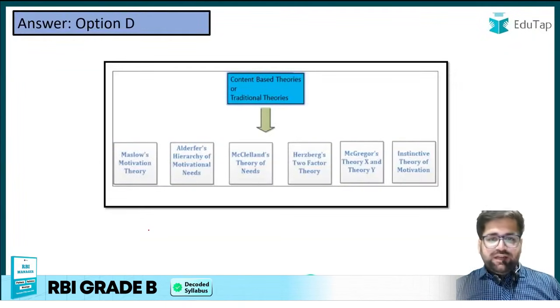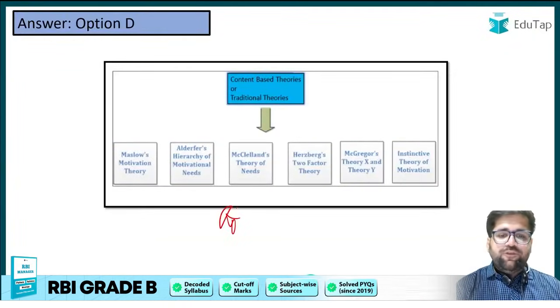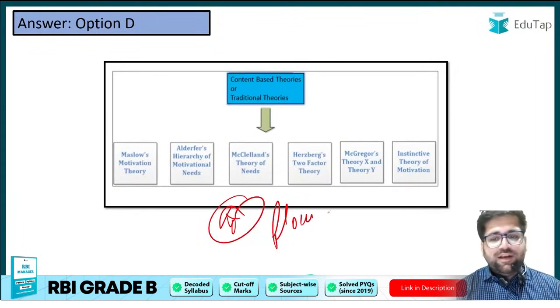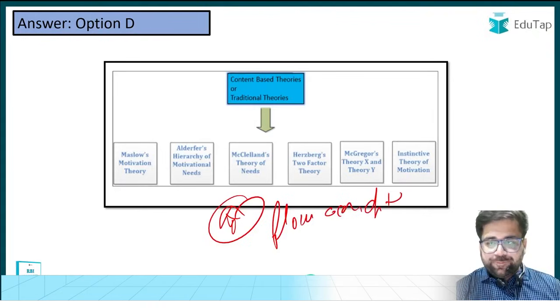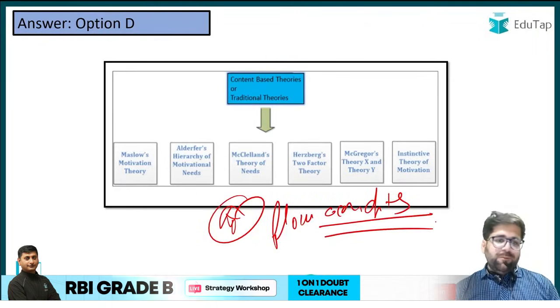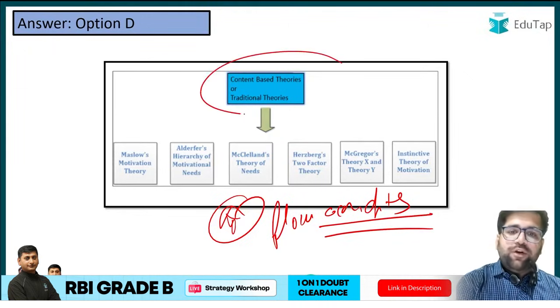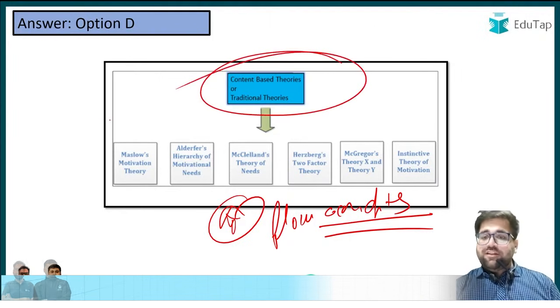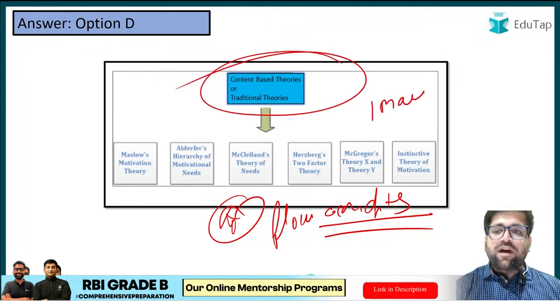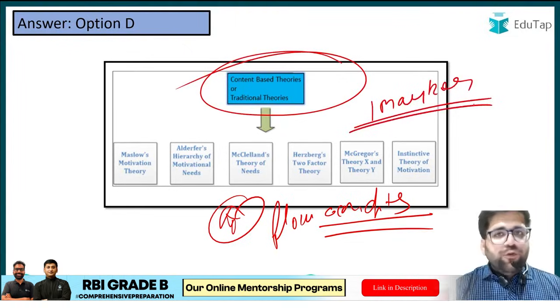Yes, the answer will be option D, and this is a very beautiful flow chart which I have directly taken from your concept notes. I'm really very sorry for my bad handwriting, but I have been very famous for this. So this is a very important flow chart. If this particular flow chart has given you 1 mark free in your RBI Grade B exam.